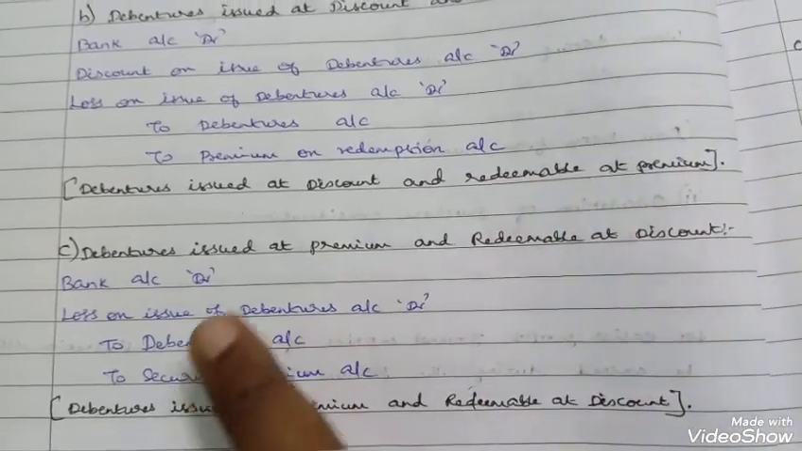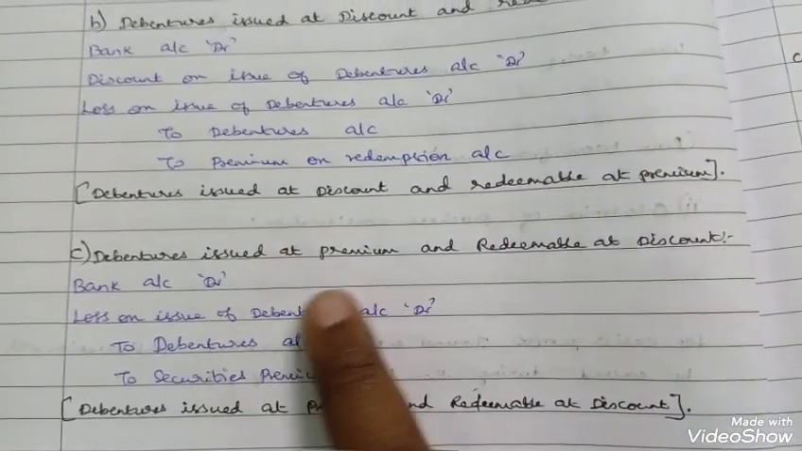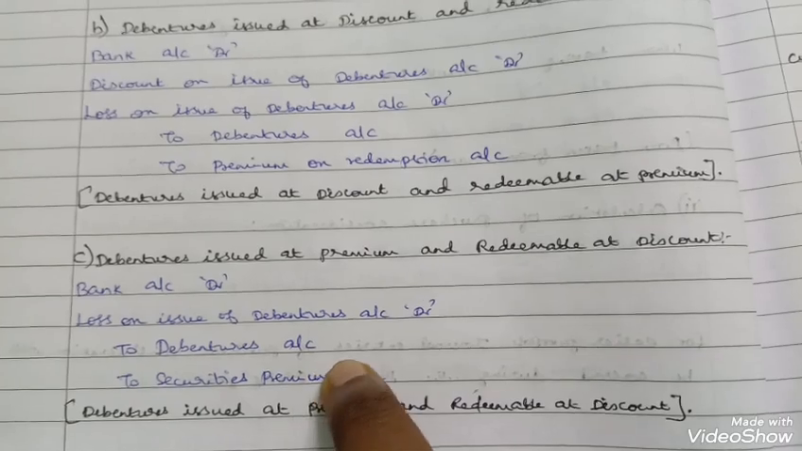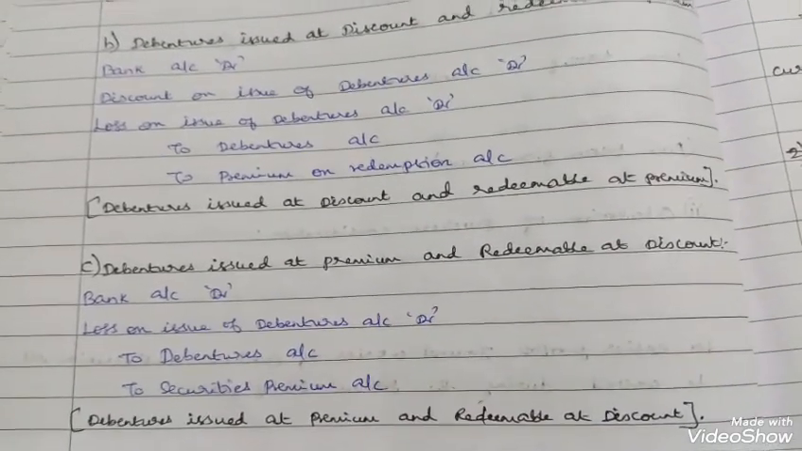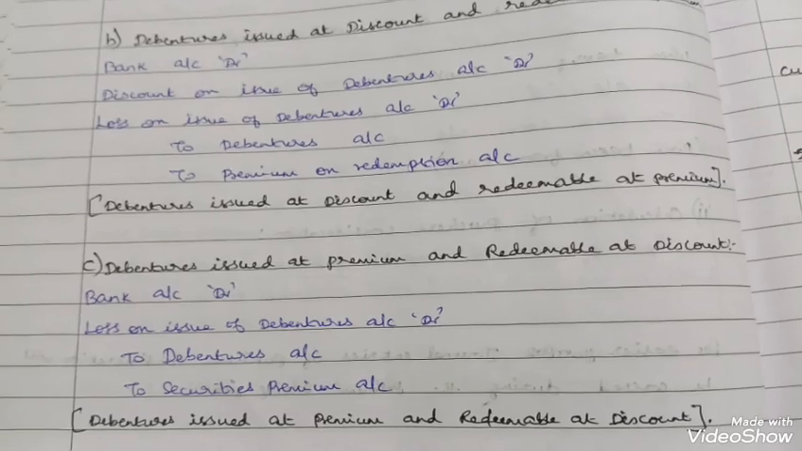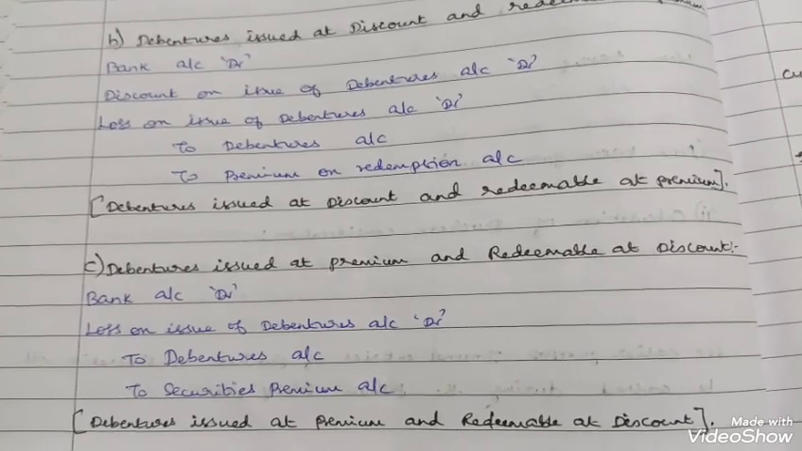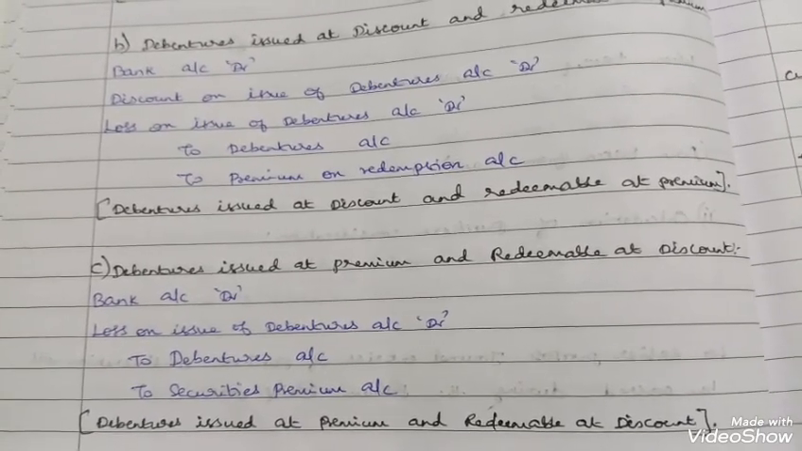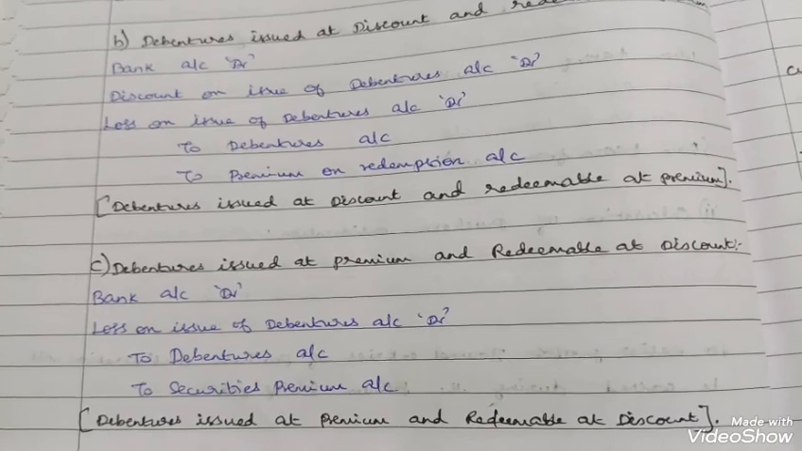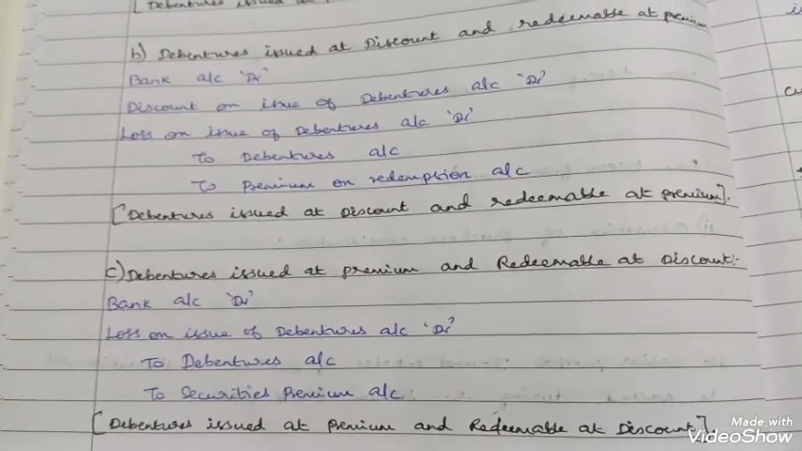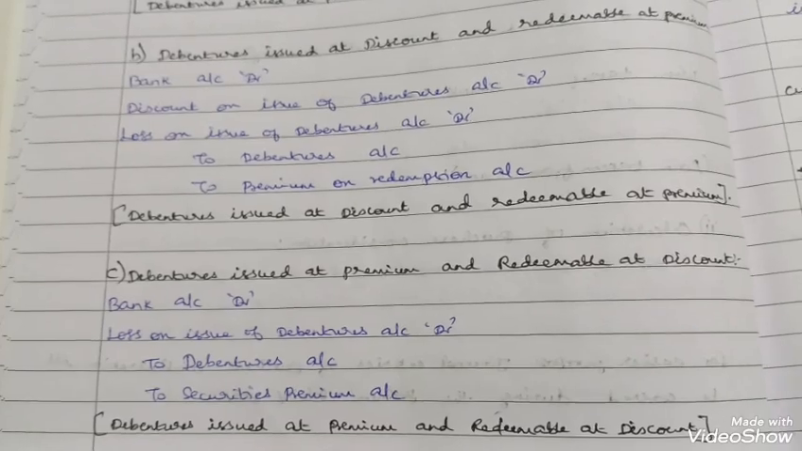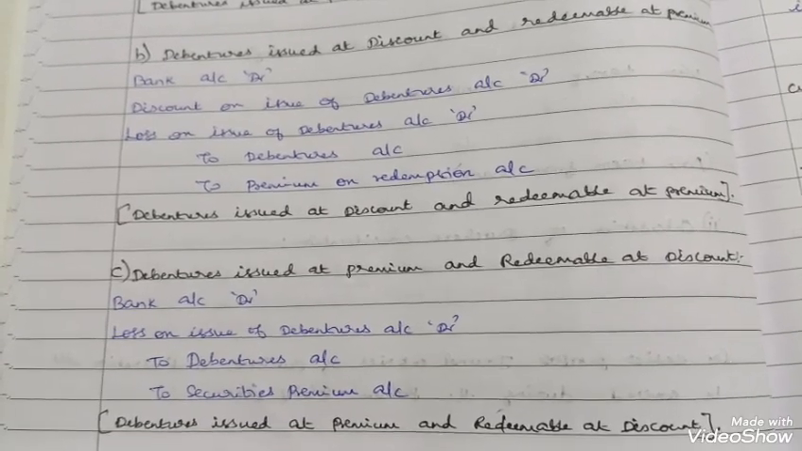So here, same: bank account debtor, leave one line. To debentures account, to securities premium, loss on issue of debentures. That's all. So for this issue of debentures, volume 2, that's all for the journal entries part. So volume 2 I have completed, issue of shares and issue of debentures.